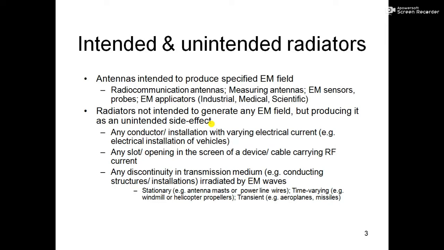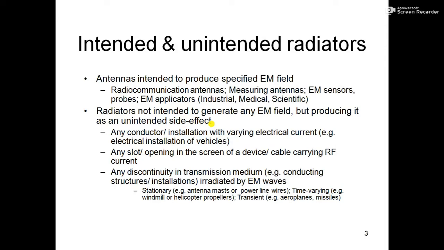The cable is not supposed to radiate, but it radiates. That is why it is an unintended radiator. Or if you look at this, whenever in our laboratory we connect a probe with our bare hand, we get the 60 Hertz signal in the CRO. This is because our human body acts like a receiver, and all the wirings of our house act like unintended radiators. So these are all various unintended radiators.